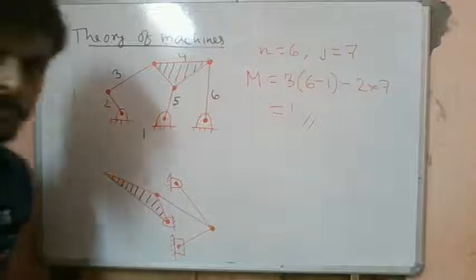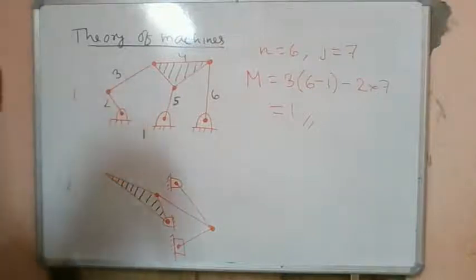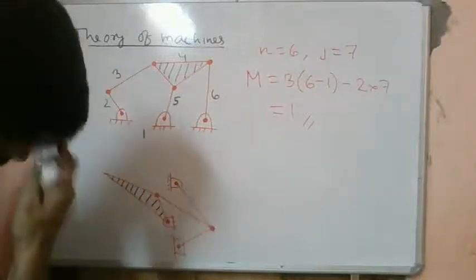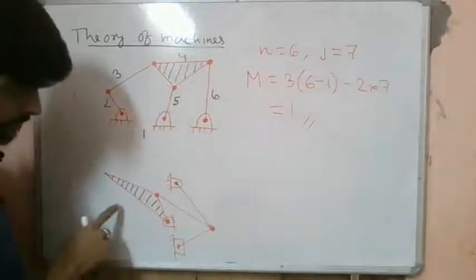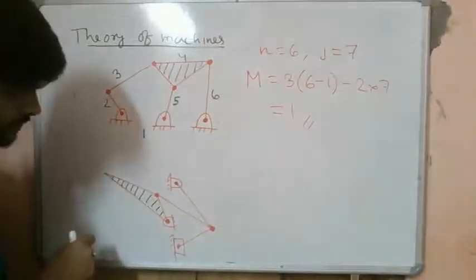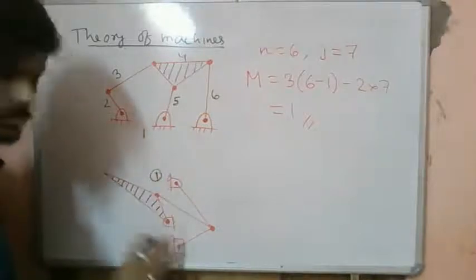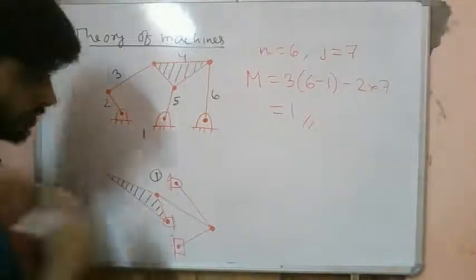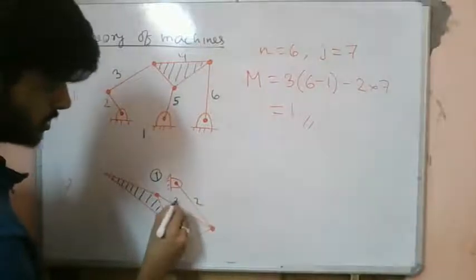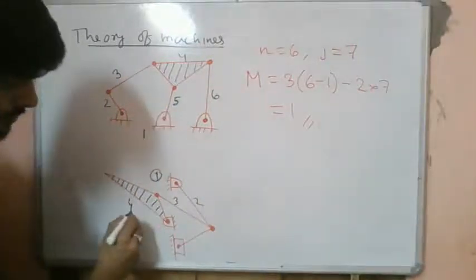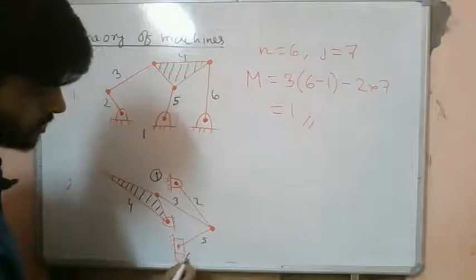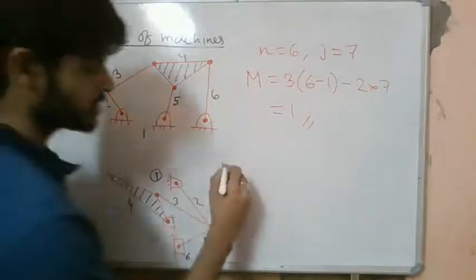So this is another mechanism for which we are required to find the mobility. This is our ground, frame 1. Throughout, the ground is considered as frame 1. This is 2, this is 3, this is 4, this is 5, and this slider is considered as 6. So here also we have a 6-link mechanism.